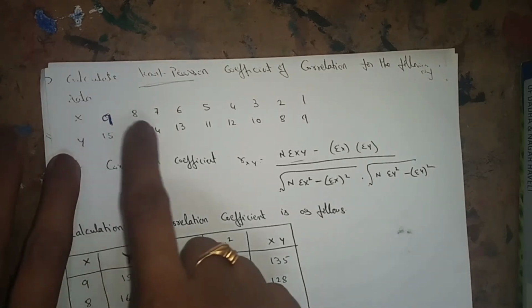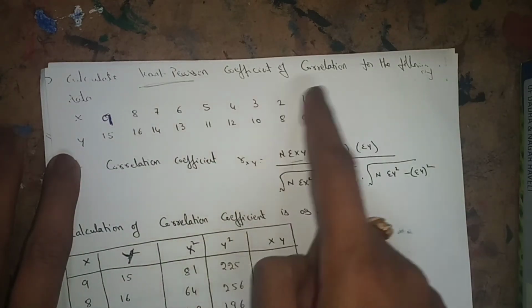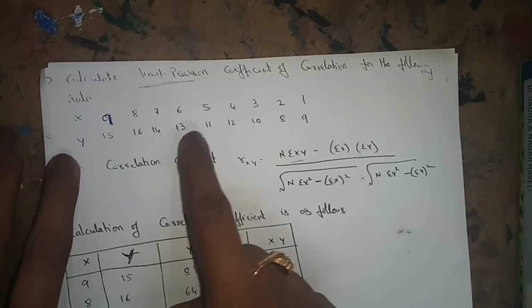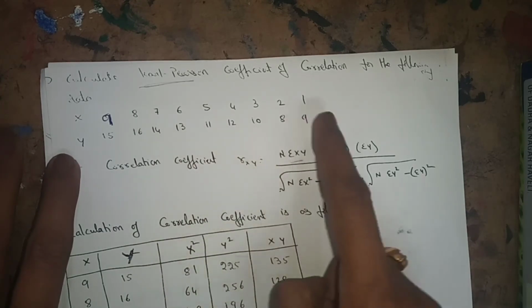X data is 9, 8, 7, 6, 5, 4, 3, 2, 1. Y data is 15, 16, 14, 13, 11, 12, 10, 8, 9.